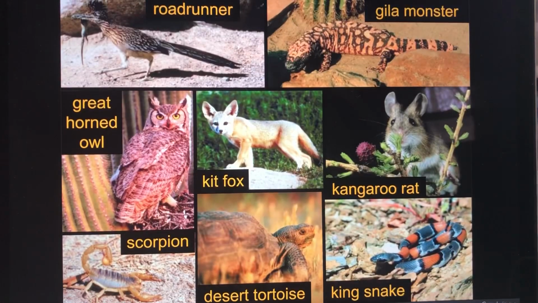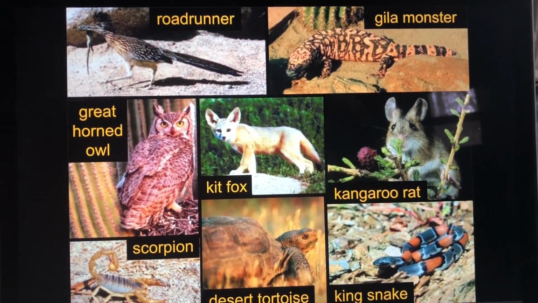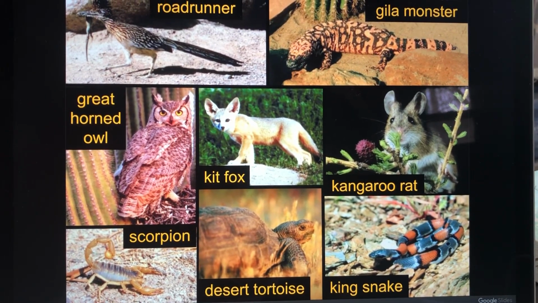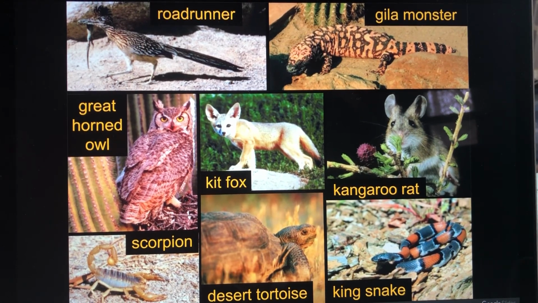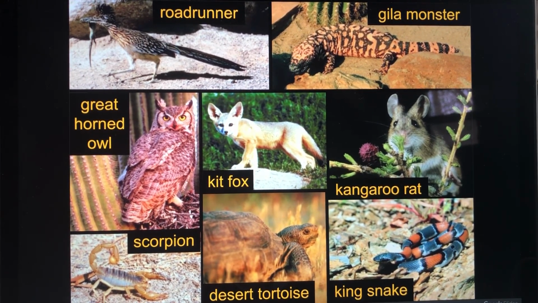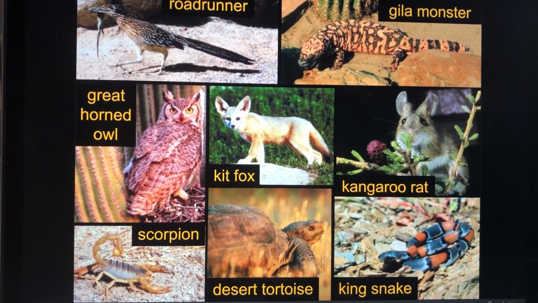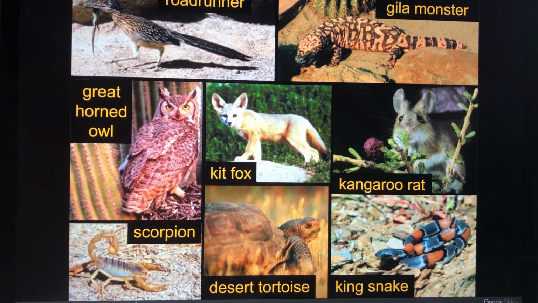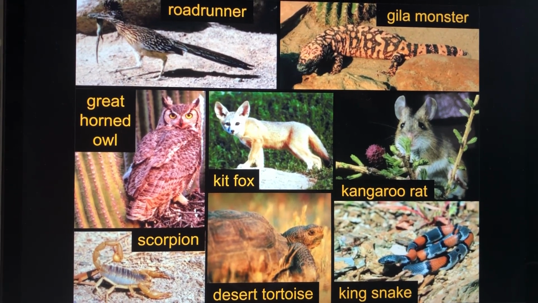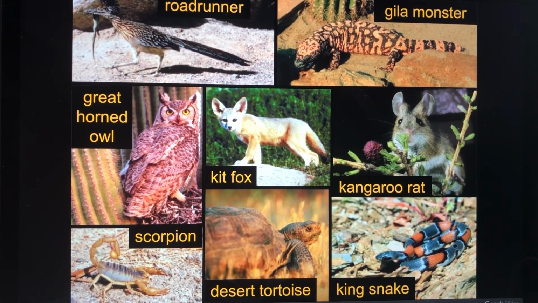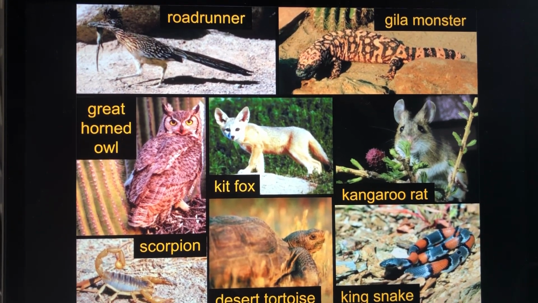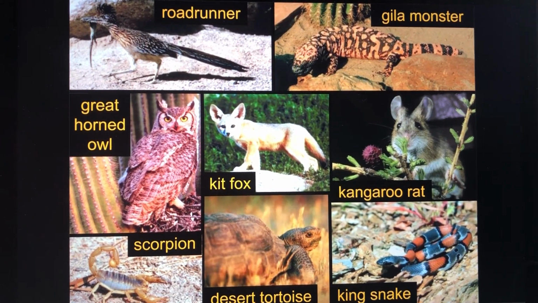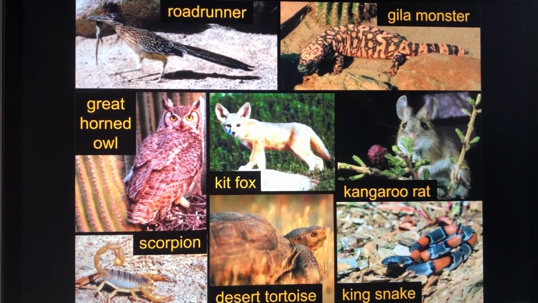Here we go. Oh, a roadrunner's back. The great horned owl, a scorpion. I hear those are bad to get bit by. The Gila monster, a kit fox, desert tortoise, kangaroo rat, and the king snake. Interesting. I don't know a lot about these. I've heard of them, but I don't know much about them, like what they would eat or how dangerous or poisonous they might be. So there they are. That is all of them.